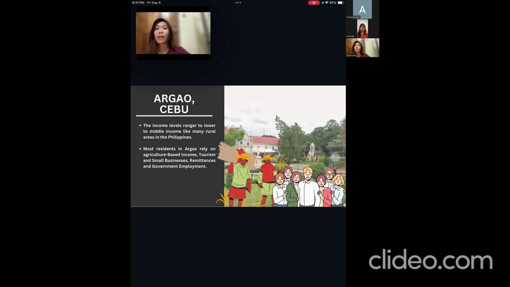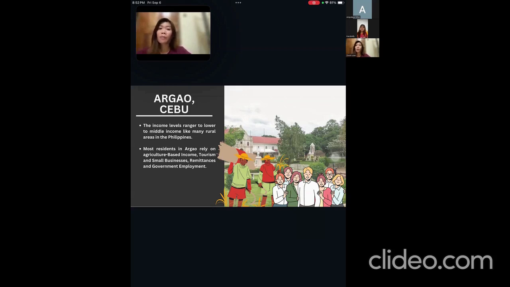The income levels in Argao, Cebu generally fall under the low to lower middle income range, typical of rural areas in the Philippines. To give a clearer picture, the income levels of people in Argao, like many rural areas in the Philippines, can vary but are generally lower compared to urban centers.